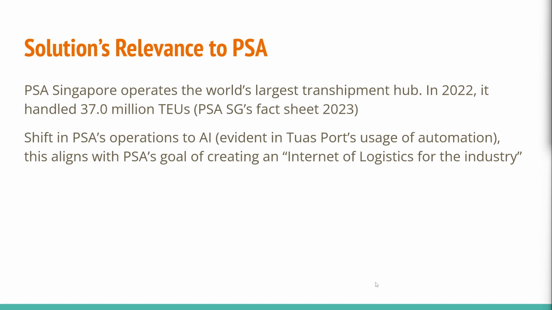So how is this solution relevant to PSA? PSA Singapore operates the world's largest transshipment hub, and in 2022, it handled 37 million TEUs, according to PSA SG's fact sheet dated January 2023. And there's also a shift in PSA's operations to increased usage of AI and automation, which was evident in the tour at Tuasport and its usage of automation.